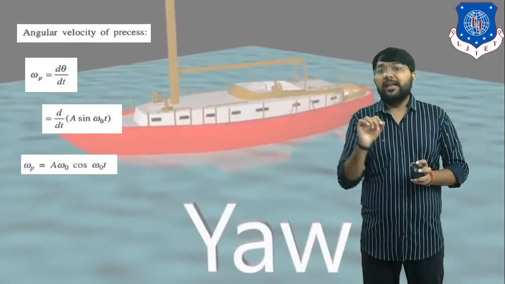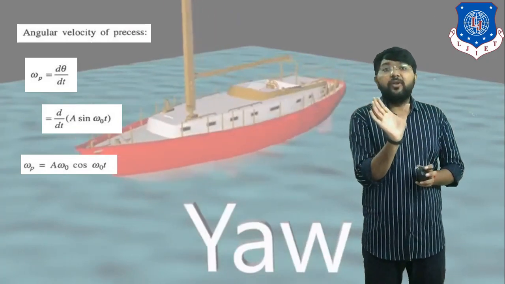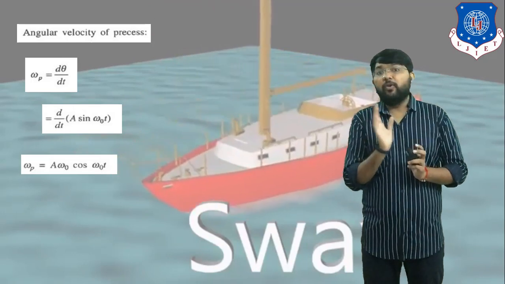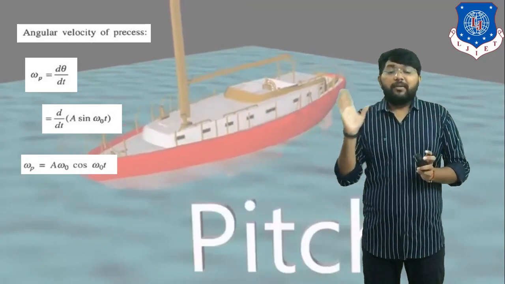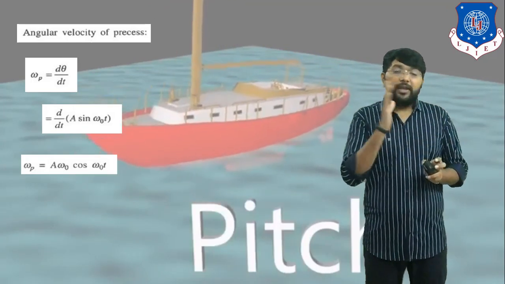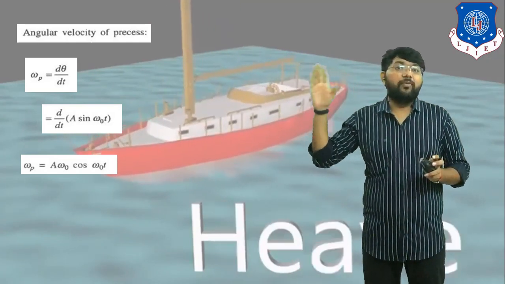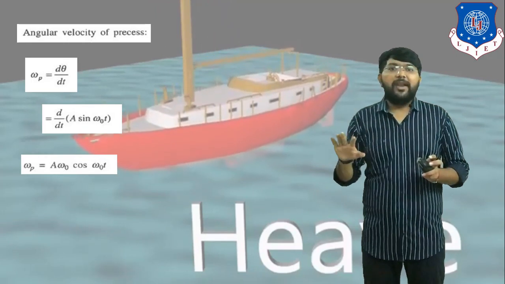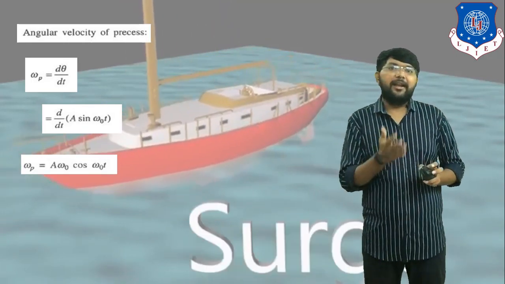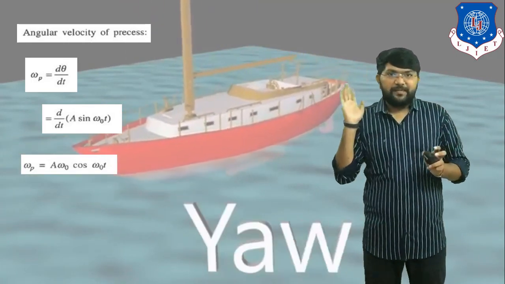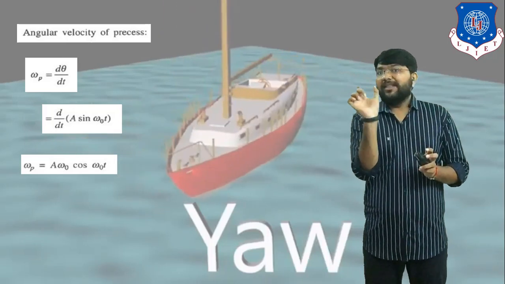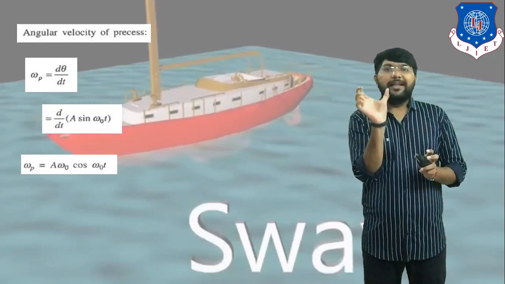Clear? So for the couple, you all know the equation of gyroscopic couple: I omega omega p. I indicates mass moment of inertia, which we already discussed, I is equal to m k square. M indicates mass of the body, k indicates radius of gyration. One more term comes in the equation for the gyroscopic couple, that is omega.